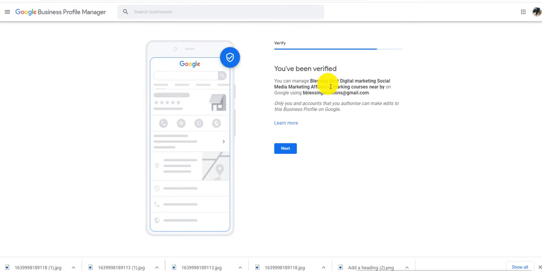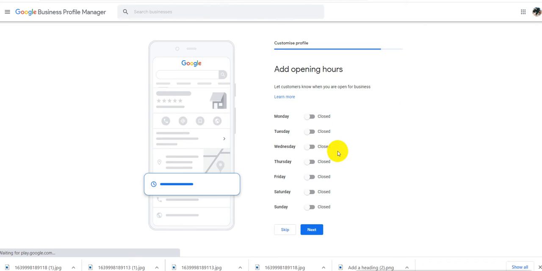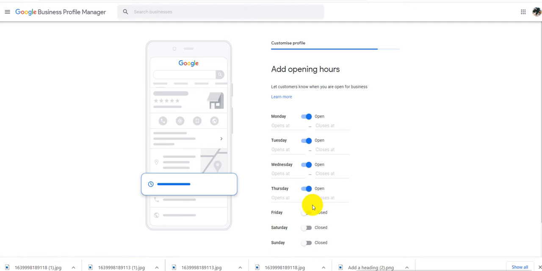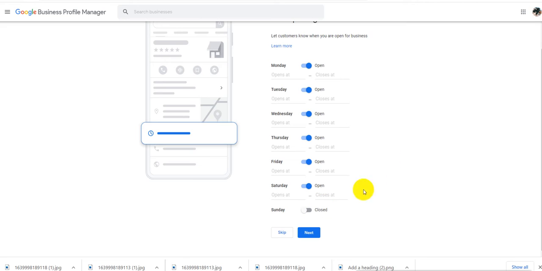It's asking for the verify. Okay, you have been verified. See, immediately I got verification done. Next, here I just say yes, open. I have to add the timing. Take your time and work on this relaxed. Select 9 a.m. to 6:30 p.m. Yes, I have added the timing carefully, and I say next.